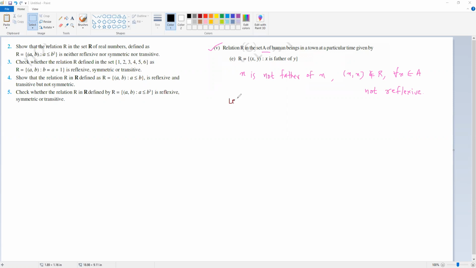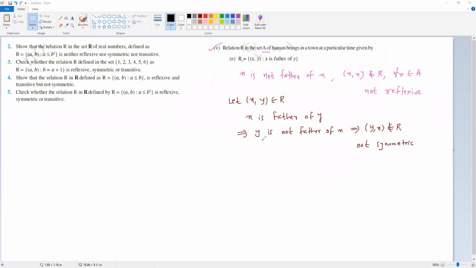What about symmetric? Not symmetric, sir. Let (x, y) belong to R. That means (x, y) relation में है. इसका मतलब है x is father of y. That implies y is father of x, isn't it? That is not possible. That implies (y, x) relation में नहीं आएगा. That means it is not symmetric.